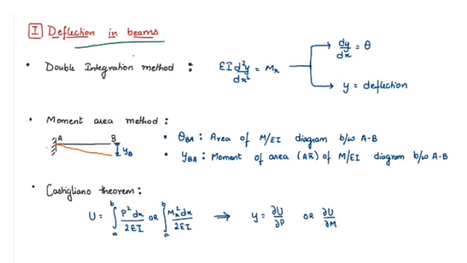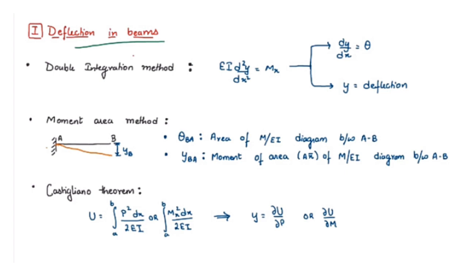We have many methods to find the deflection of beams, but we will discuss only three. First is the double integration method, second is the moment area method, and third is the Castigliano theorem. In the double integration method we have the formula EI d2y by dx2 equals Mx, where dy by dx equals theta and y equals small d. We put the expression of bending moment for the particular condition in place of Mx and integrate the first time to get the slope and the second time to get the deflection.